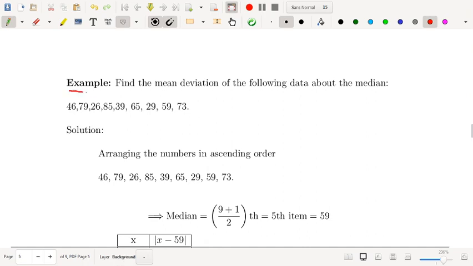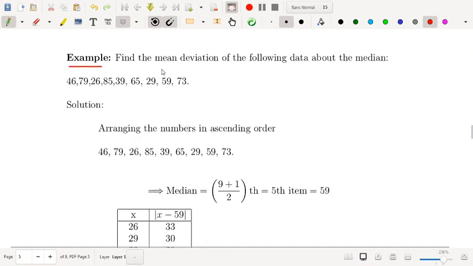So first example is: find the mean deviation of the following data about the median. You see here it is mentioned that about the median.